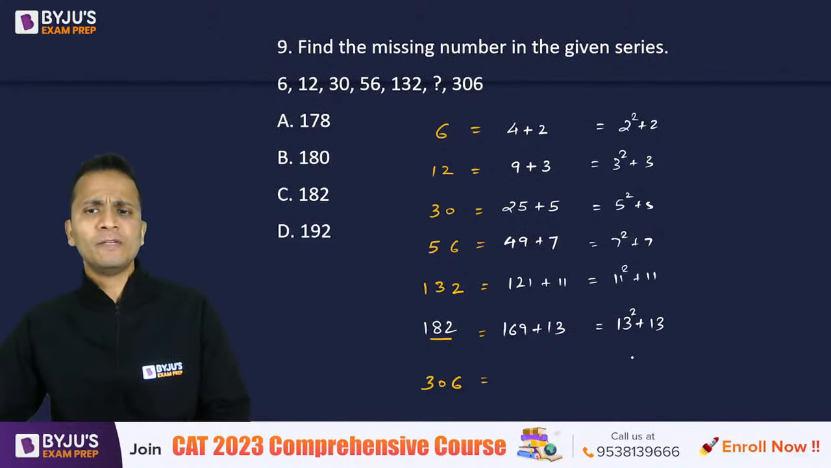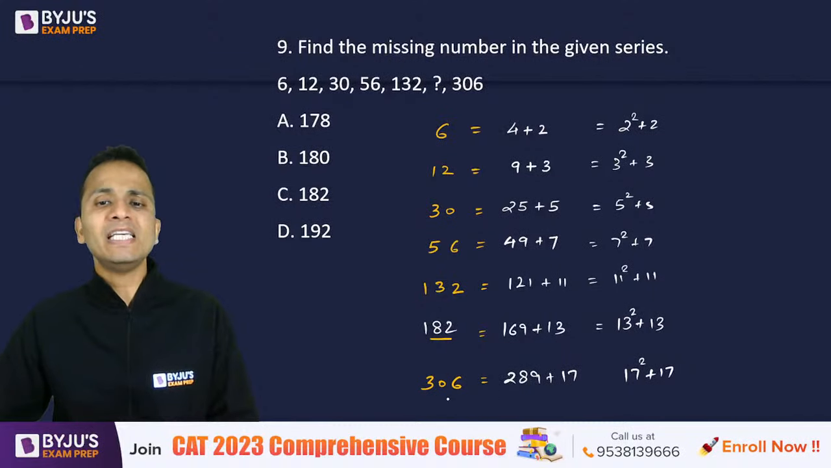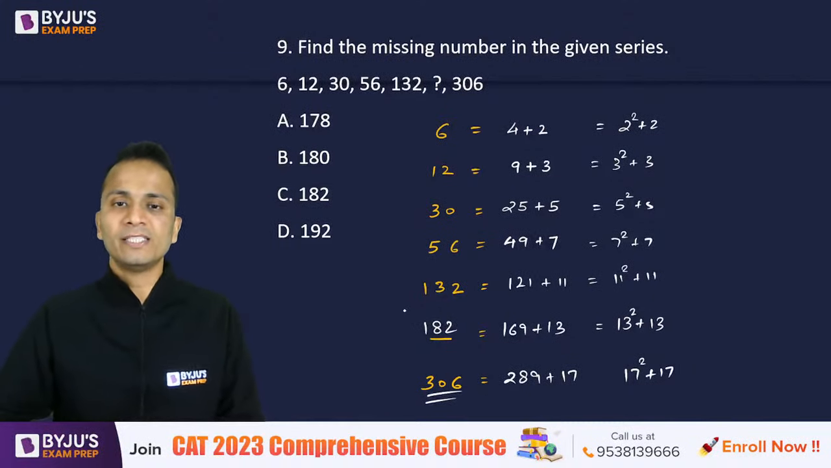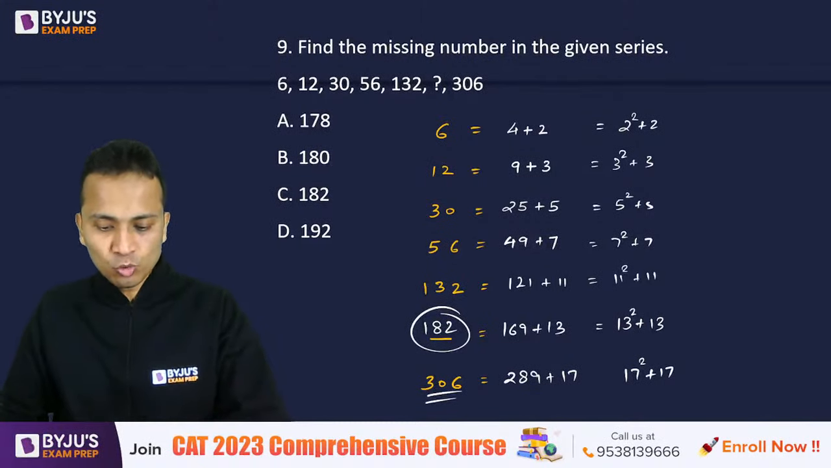Let's check the last one. Which prime number comes after 13? 17. So is it 17 square plus 17? 17 square is 289 plus 17. Yes, it is equal to 306. So the correct answer, yes, answer is 182.